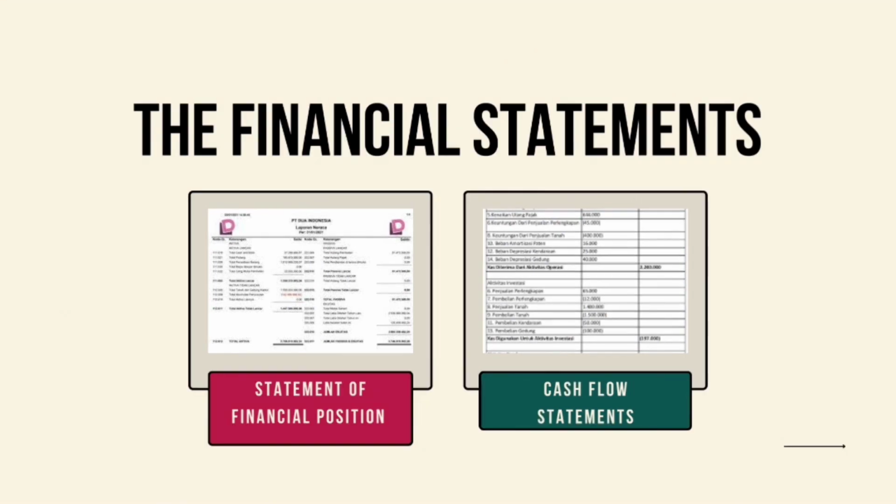It is a report containing asset accounts such as cash, account receivable, inventories, and etc. And it also contains passiva in the form of debts and capital owned by the company. And the last is cash flow statement. It is a report that contains information about cash income and expense in a certain period of time.